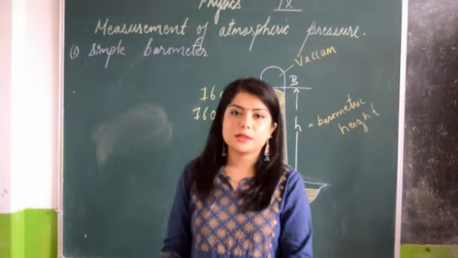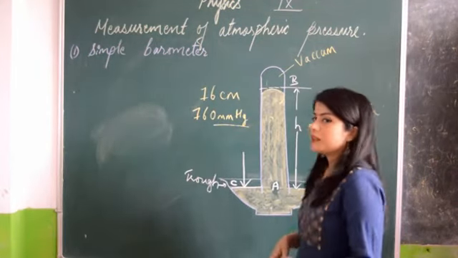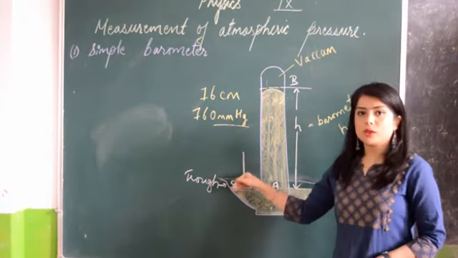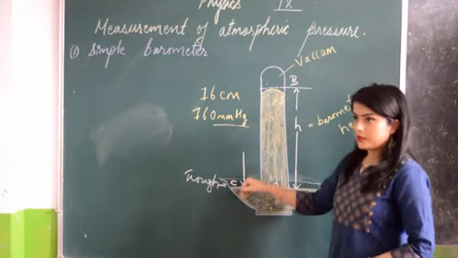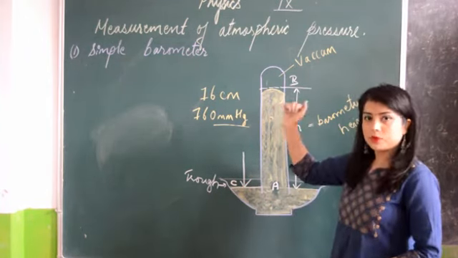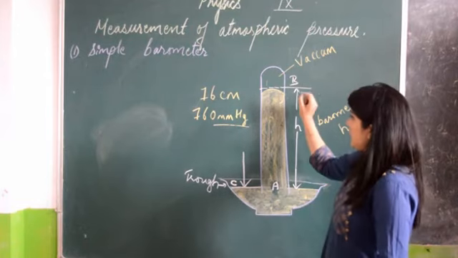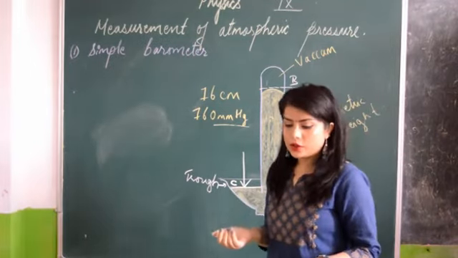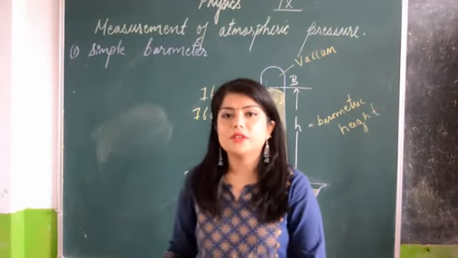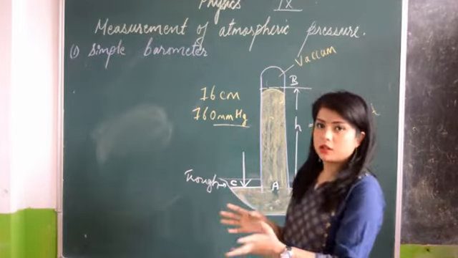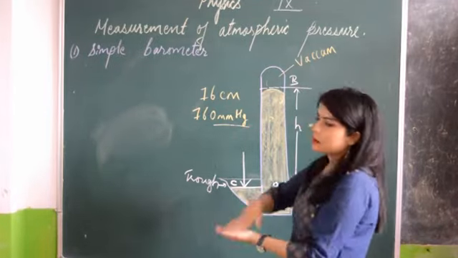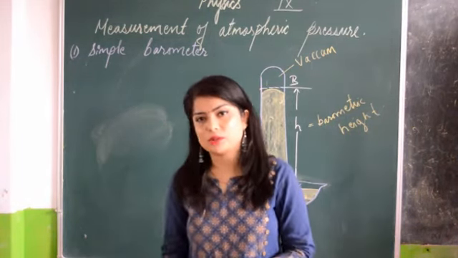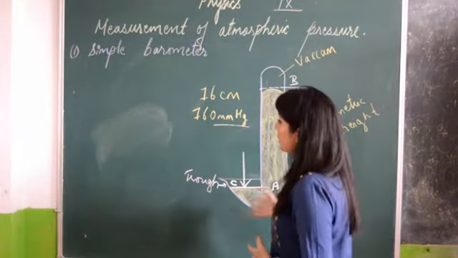Now, demerits of a simple barometer. This is a simple barometer. What are the demerits? What you can easily see is this surface is open, so it will not give a perfect reading, because if any impurity enters over here, that will change the level. Another thing is there is no scale over here, so you cannot easily read the level of change. It is inconvenient to take it from one place to another. Suppose you take it from one place to another, it might slide and fall down. So this is not at all portable. There are many disadvantages of this.